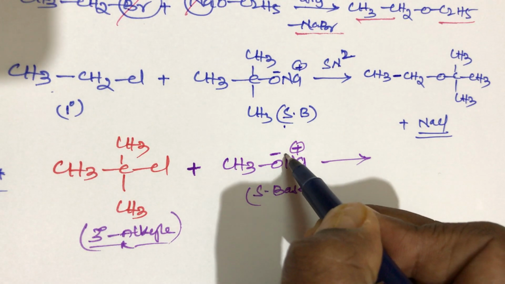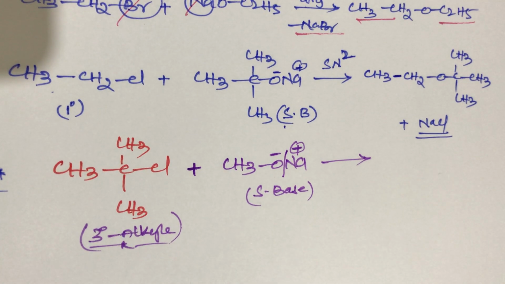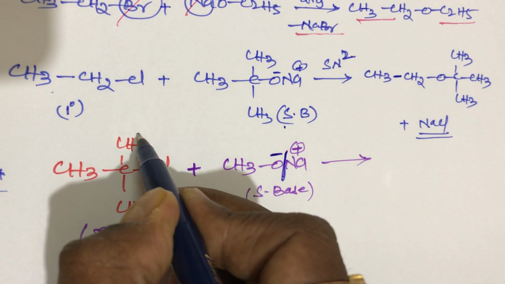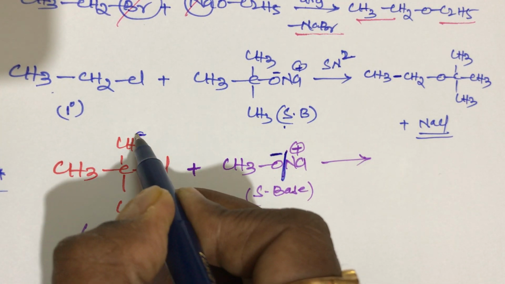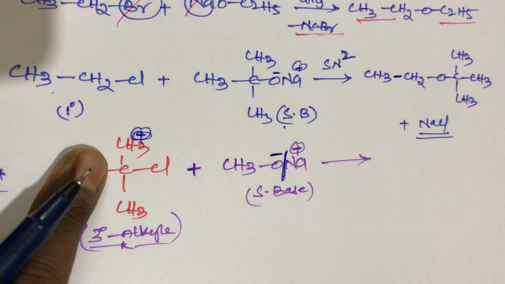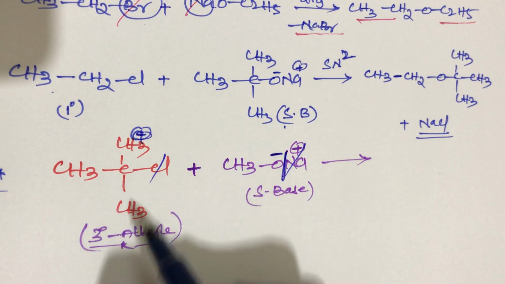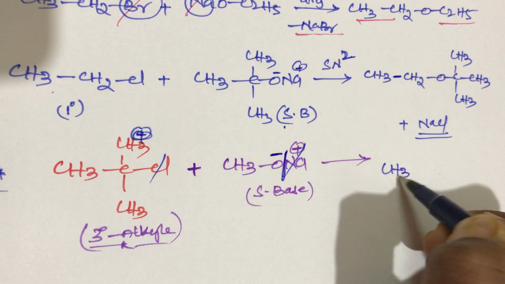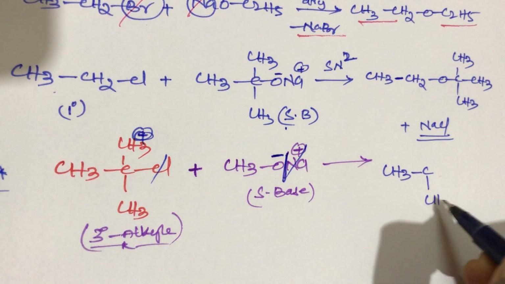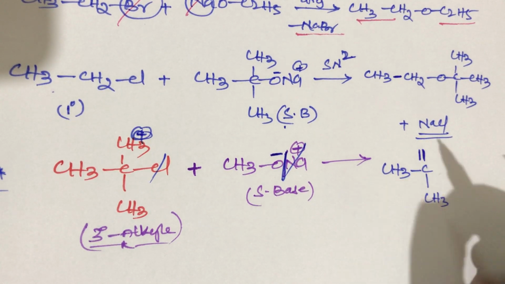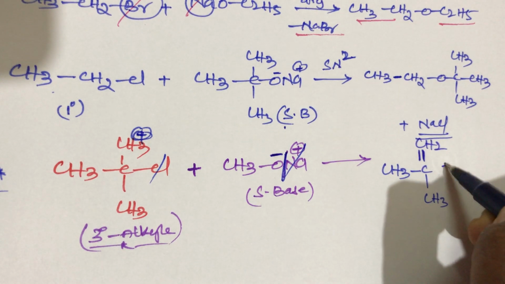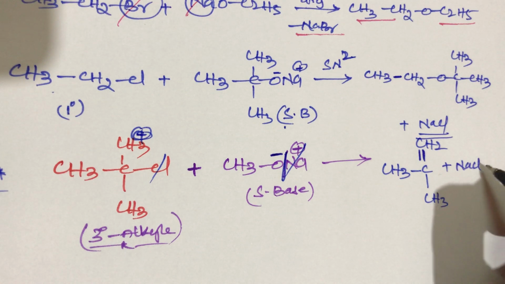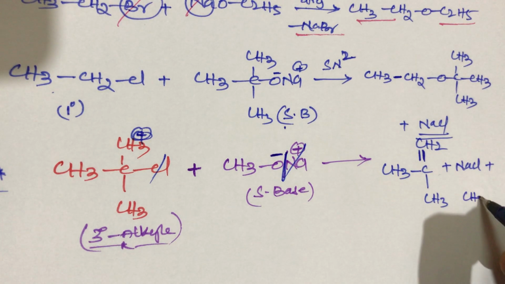Here bond breaking, student, in between. This O minus takes one H plus, one proton, from here, and Na plus with Cl minus, NaCl, will be formed. The overall product is CH3, C, CH3 double bond CH2, plus NaCl, plus methyl alcohol, CH3OH.